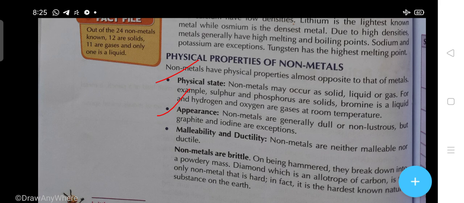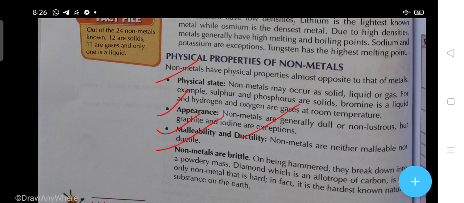Non-metals are generally dull and non-lustrous, and graphite and iodine are exceptions. Now the malleability, the property of non-metals. If we talk about the malleability of non-metals, then we cannot change non-metals into a thin sheet, so there is no malleability. And ductility means we cannot draw a thin wire with the help of non-metals.